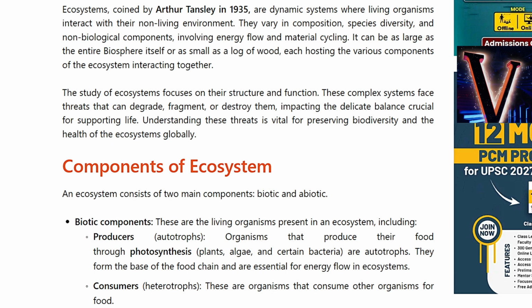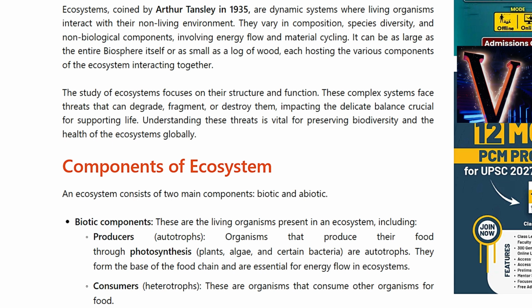Components of ecosystem. An ecosystem consists of two main components, biotic and abiotic. Biotic components. These are the living organisms present in an ecosystem, including producers, or autotrophs, organisms that produce their food through photosynthesis. Plants, algae, and certain bacteria are autotrophs. They form the base of the food chain and are essential for energy flow in ecosystems.